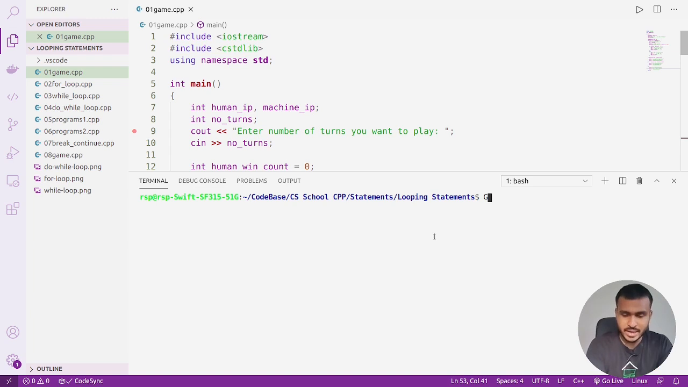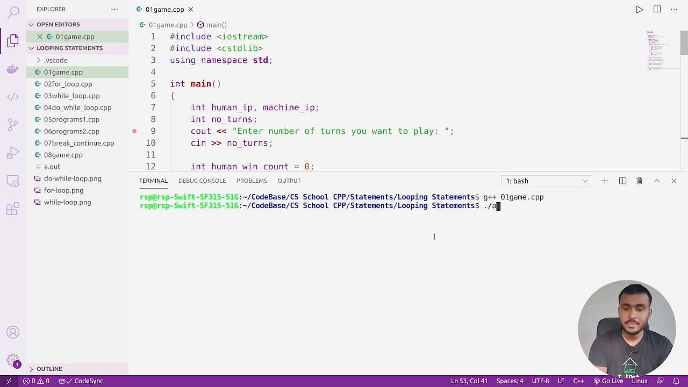Before that, let me compile this game. I'll write g++ followed by the name of the file, which is 01game.cpp. So I have compiled the game. Now I'll just run the game.